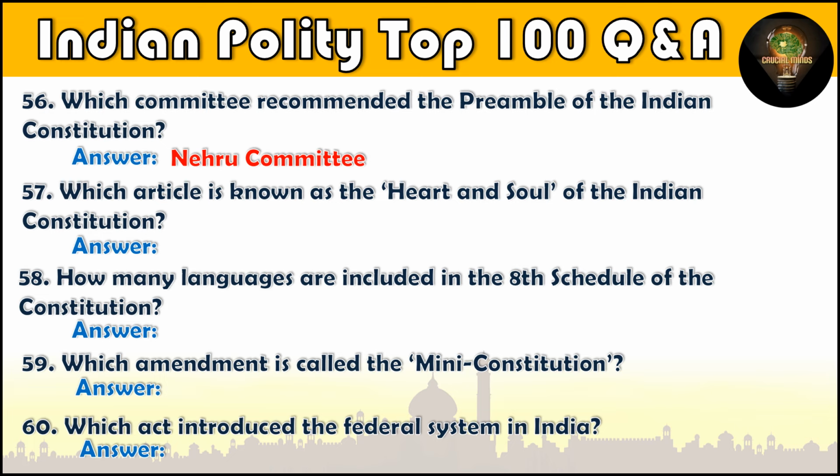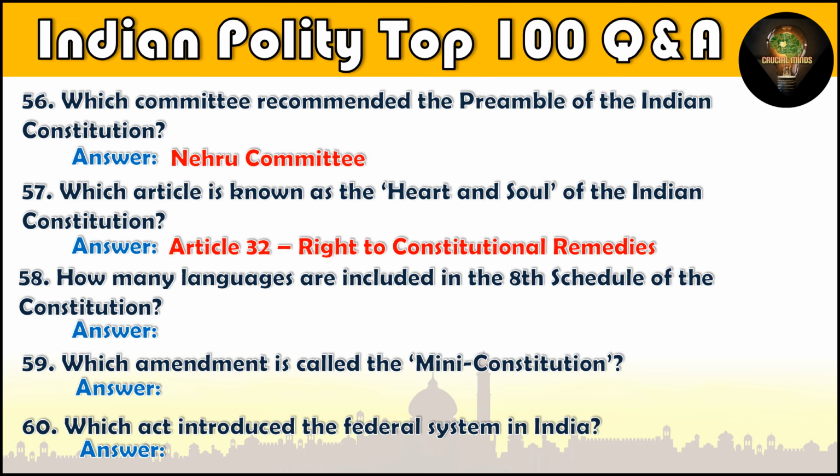Which article is known as the heart and soul of the Indian Constitution? Article 32, Right to Constitutional Remedies. Question number 58. How many languages are included in the 8th Schedule of the Constitution? 22 languages. Question number 59. Which amendment is called the mini-constitution? 42nd Amendment, 1976. Question number 60.